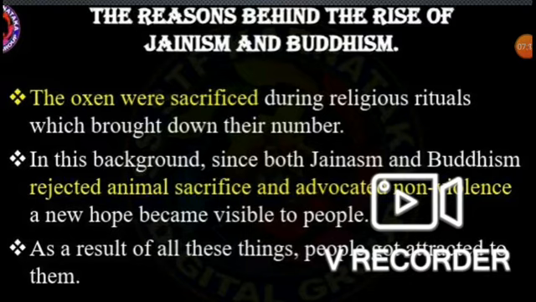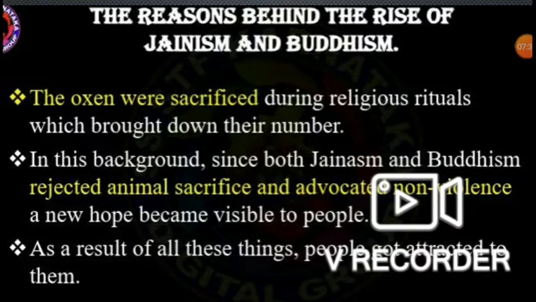As a result of all these things, people got attracted to Gautam Buddha and Mahavira, for their new teachings were very effective for the people.